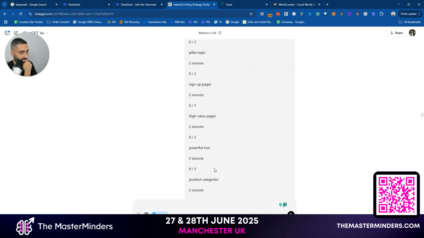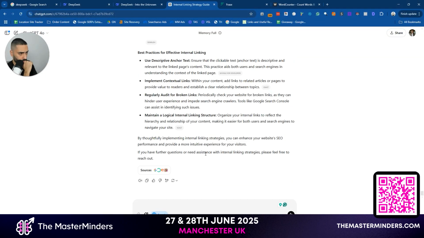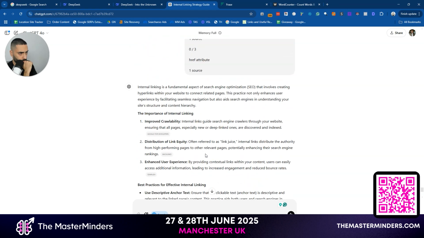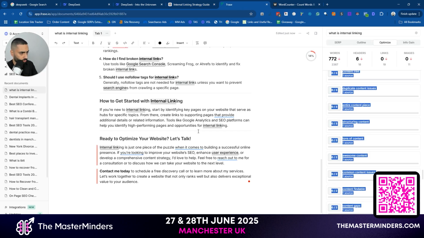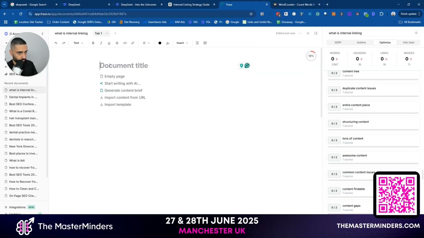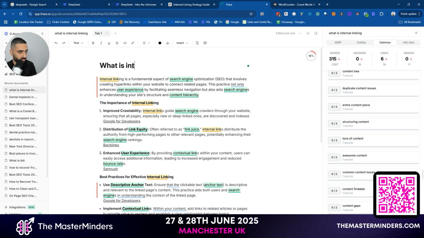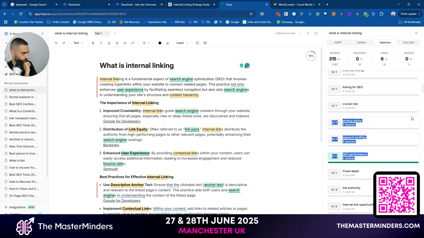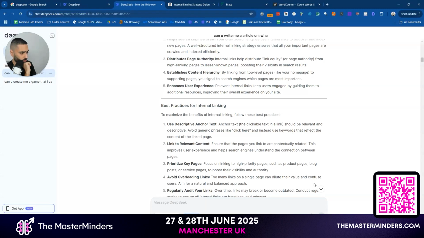But let's see what we actually get now from an SEO score point of view. So this just looks like it's not done what we've actually told it to do. So this is OpenAI's. And what is internal linking? So we've now got a worse score on OpenAI. I don't know why. The word count is 315, so it's fairly short.